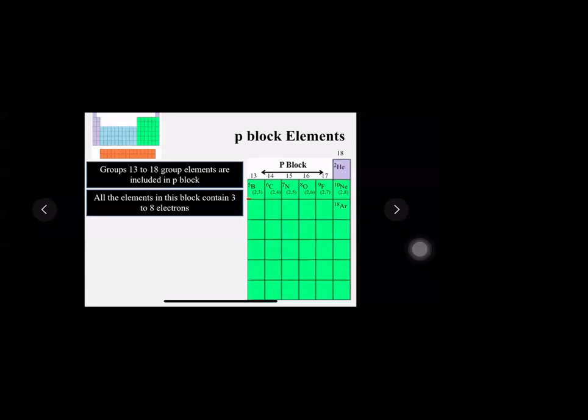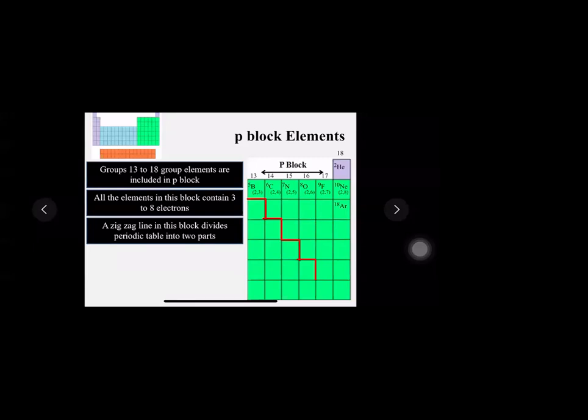Let's see. Can you see a line coming up here? A zigzag line? This zigzag line is the most important part of the periodic table. This zigzag line divides the entire periodic table into two parts. Even though it is only in P block, it is actually dividing the entire periodic table into two parts. How is it dividing and what is the importance?